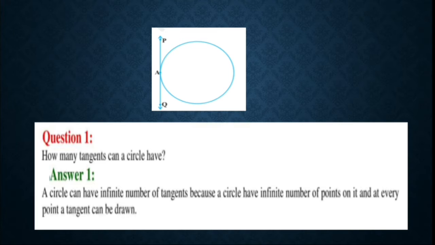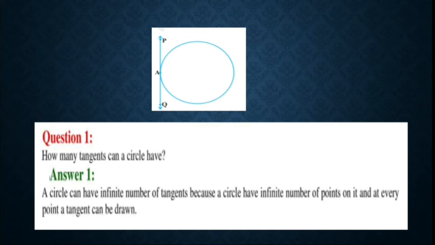Question number 1 is, how many tangents can a circle have? So in the previous video I discussed the tangent and what the property of a tangent is, right? I told you that at a certain point on a circle you can draw only one unique tangent.